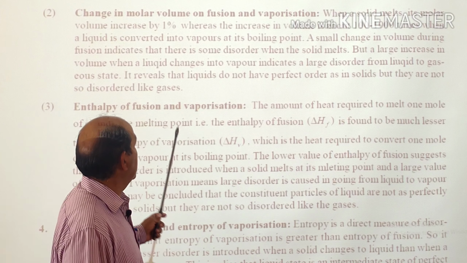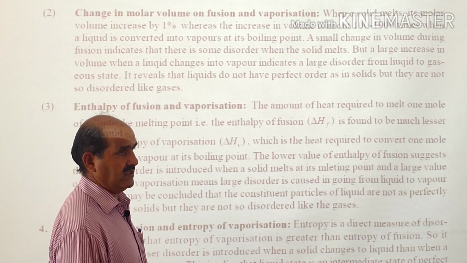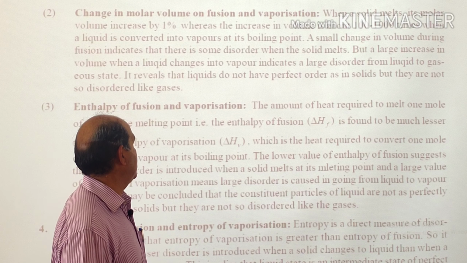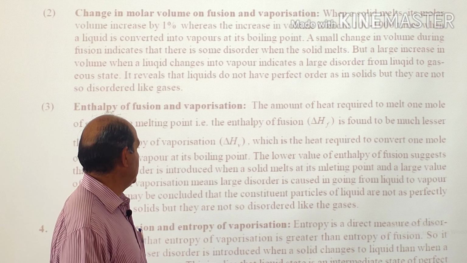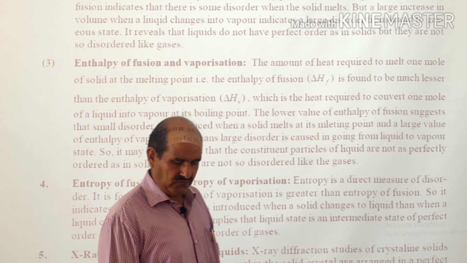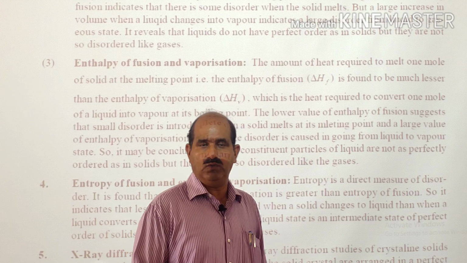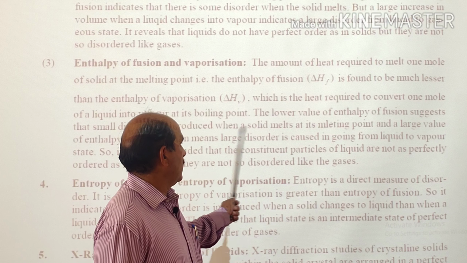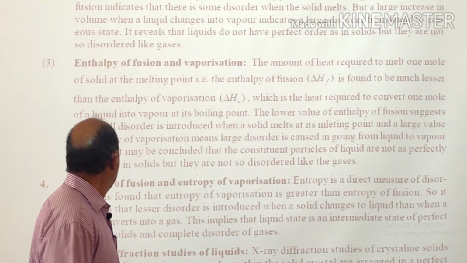It is observed that the enthalpy of fusion for a substance is quite lesser than the enthalpy of vaporization of the same substance. That also shows that when lesser heat is absorbed during fusion, lesser disorder is introduced, while in the case of vaporization more heat is consumed and the disorder will be more.